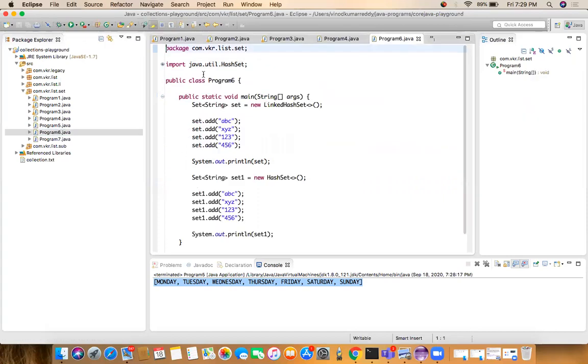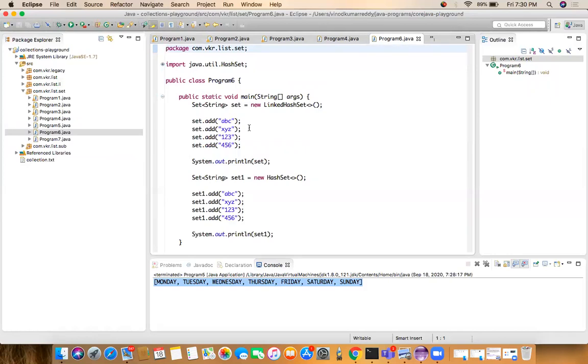Now let's go to the next one. What is the use of LinkedHashSet? See, somebody asks the question: how to create a collection object which should not allow duplicates and should give the ordered elements?